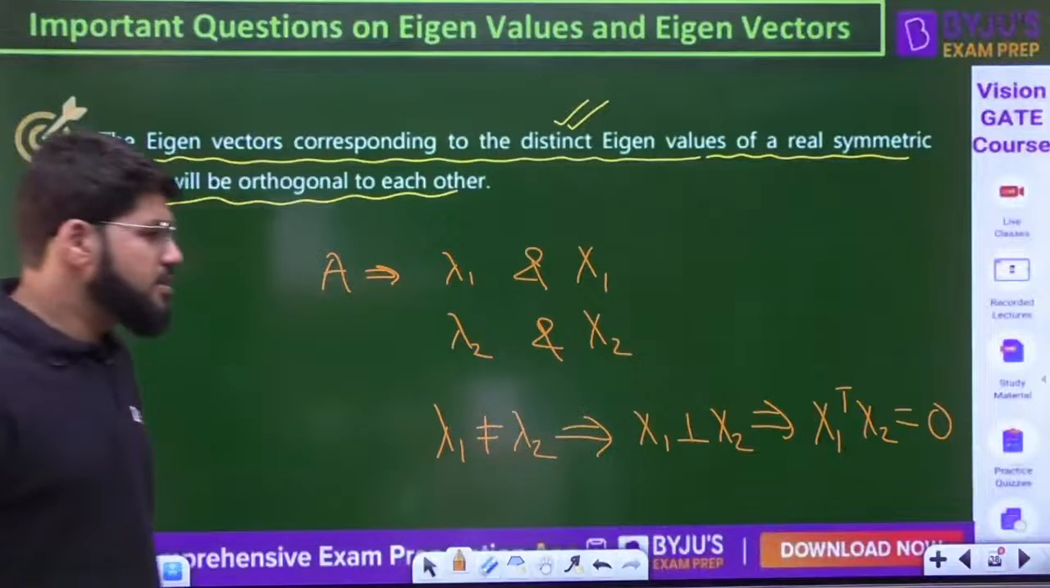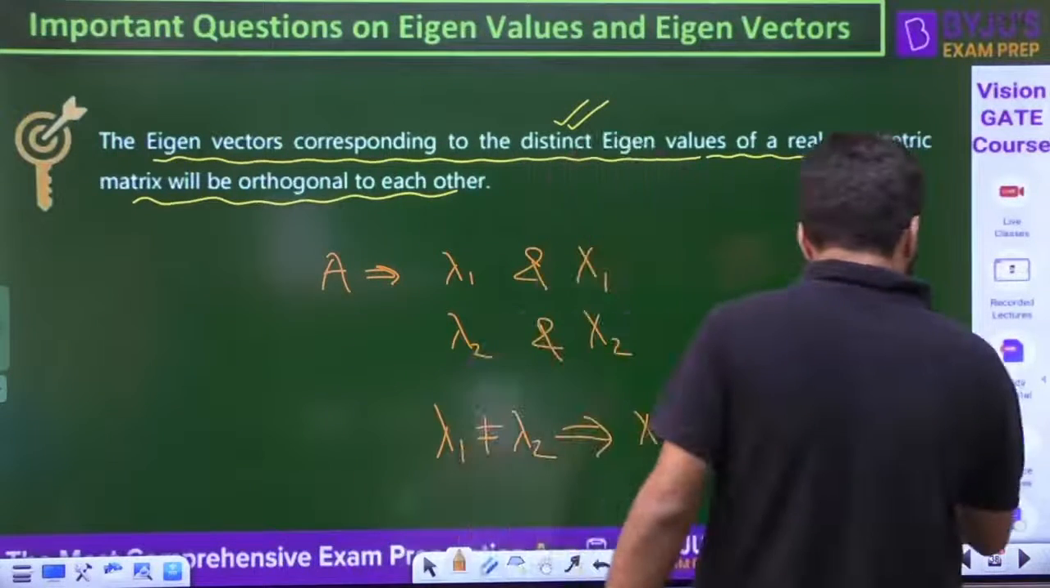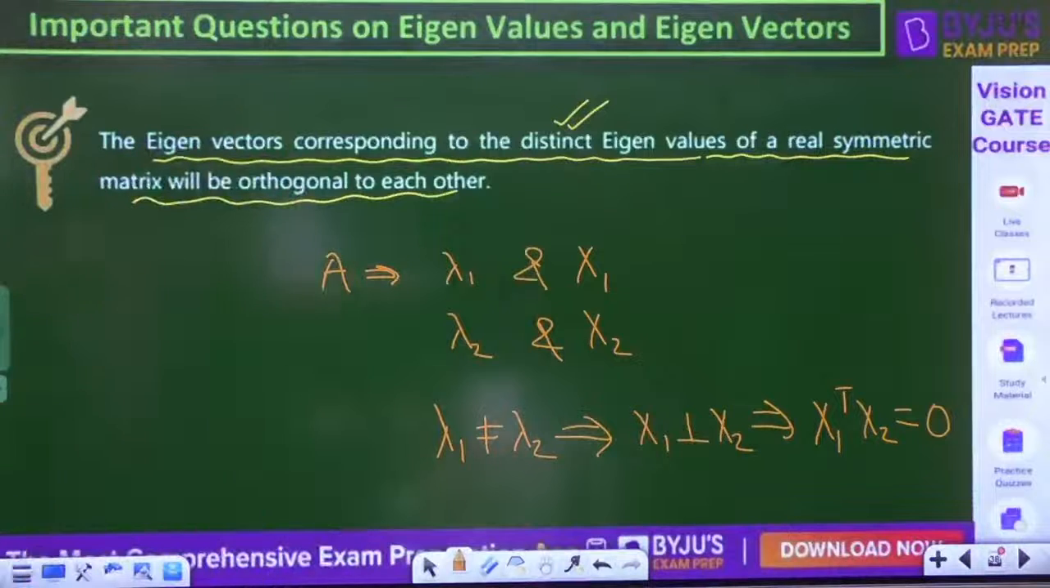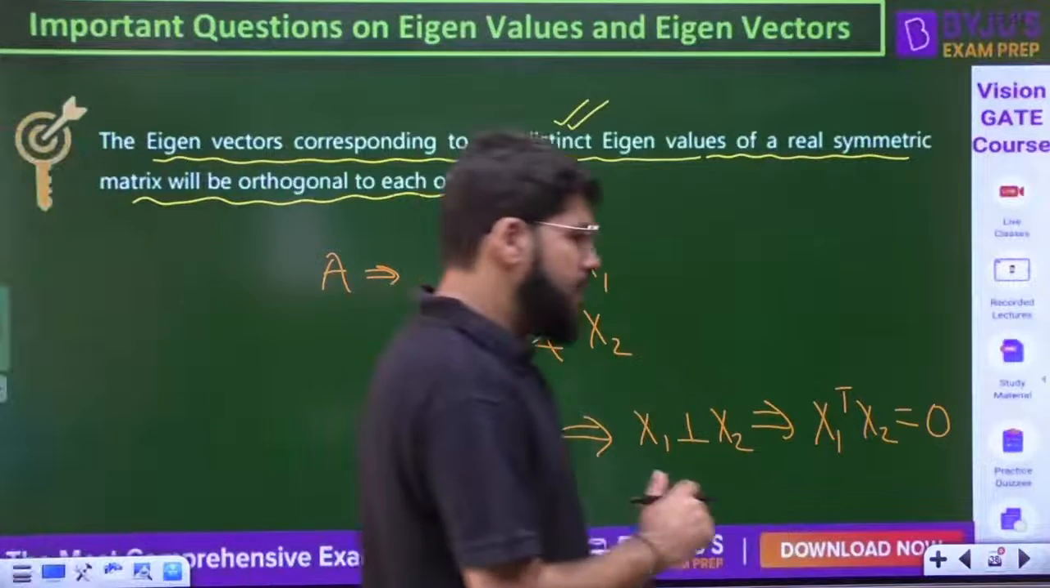This is how we can write this property mathematically. x1 transpose x2, that is the dot product, should be 0. Okay, this is the important property here.